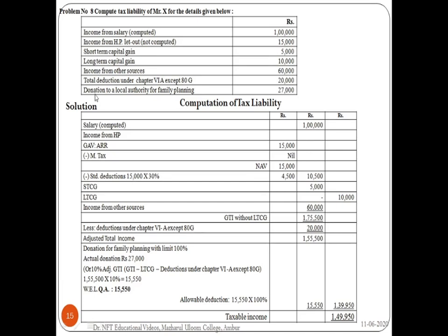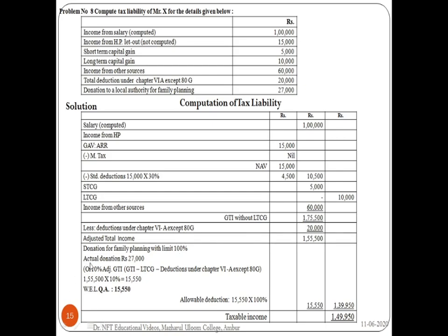Now we will compute the amount for donations, because donation to local authority for family planning is a restricted donation, and it is restricted donation with 100% limit. In computing donations under the 100% limit, we have the provision: actual donation or 10% of adjusted gross total income, whichever is less.